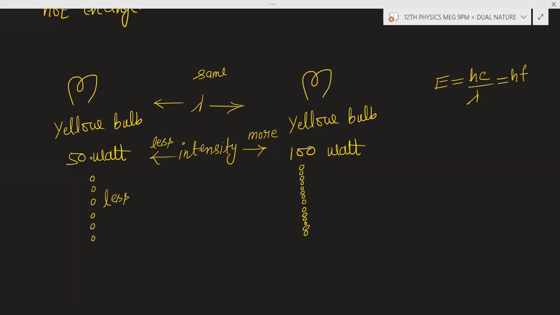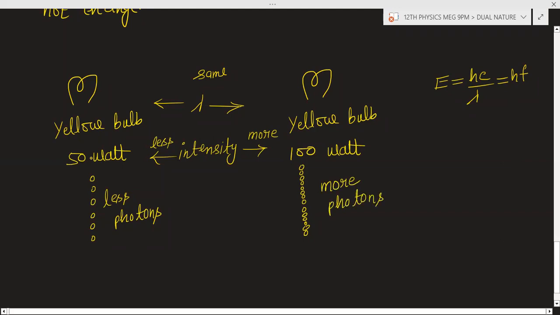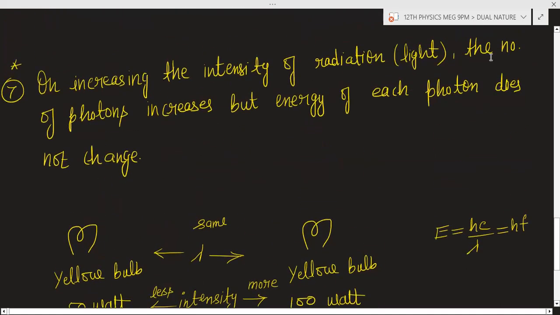So this bulb will give fewer photons and this bulb will give more photons. You can see here the number of photons are increasing when the intensity of the bulb is increasing. But if you calculate the energy of each photon, that will remain same. That is not changing. So you can say that on increasing the intensity of radiation, the number of photons increases, but energy of each photon does not change.